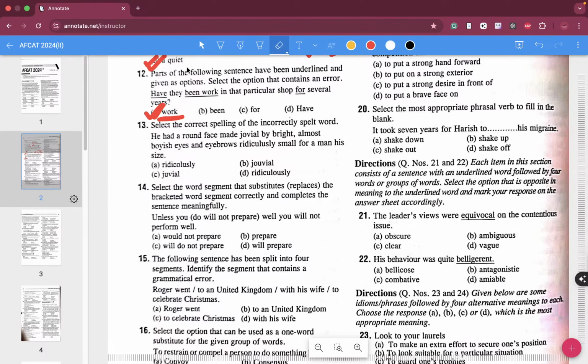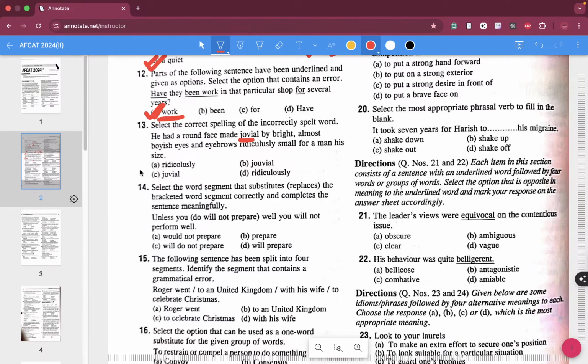Now question number 13, select the correct spelling of the incorrectly spelled word, right? He had a round face, made jovial by bright, almost boy's eyes and eyebrows, ridiculously small for a man his size.